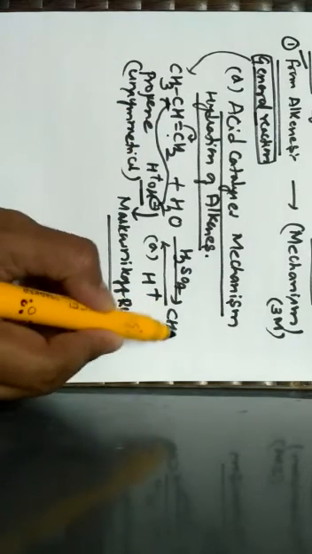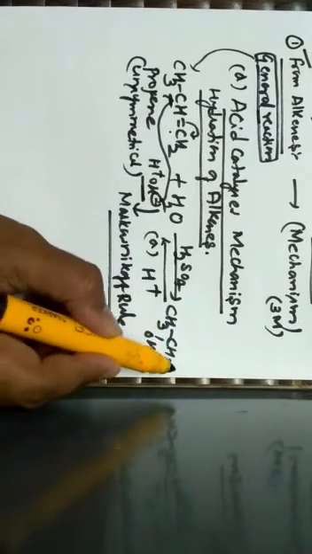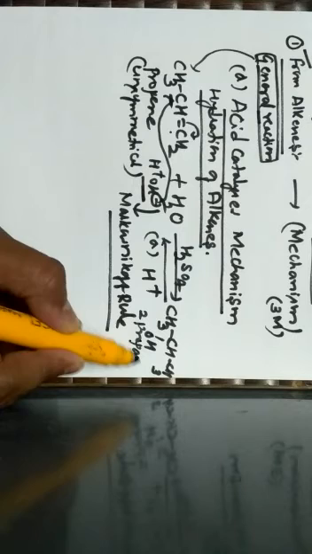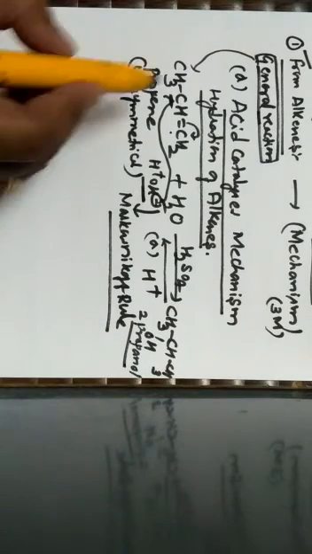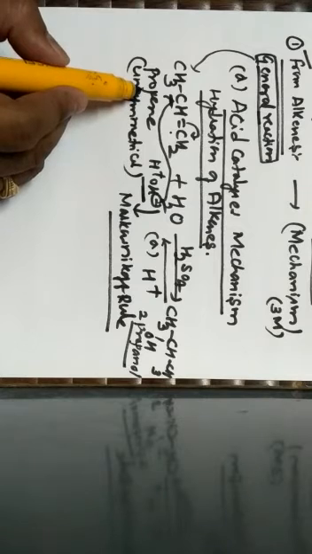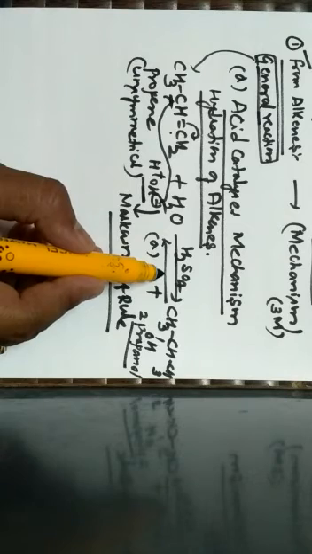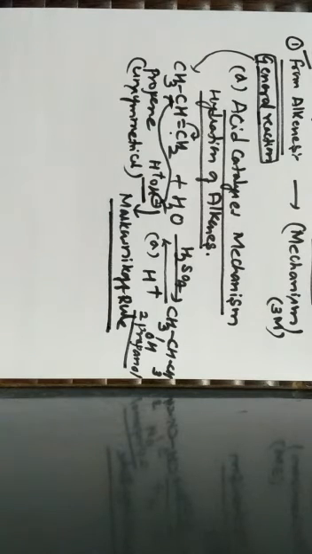Hence the product will be CH3 CHOH CH3, which is called 2-propanol. So when propene is subjected to hydration in the presence of sulfuric acid, we get 2-propanol as the major product, which follows Markovnikov's addition.